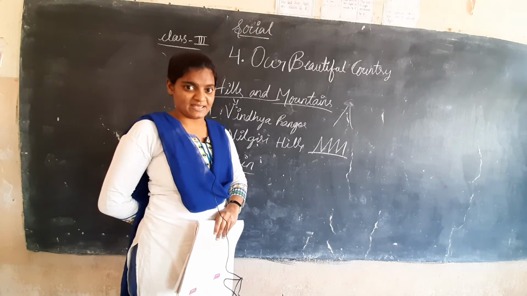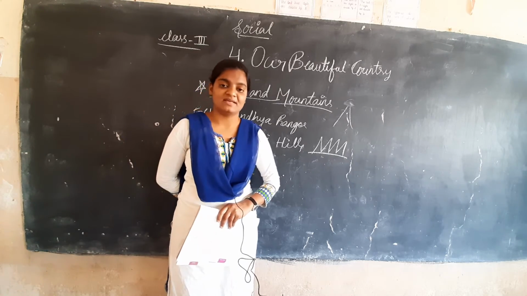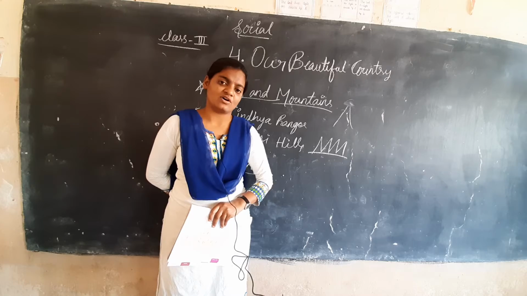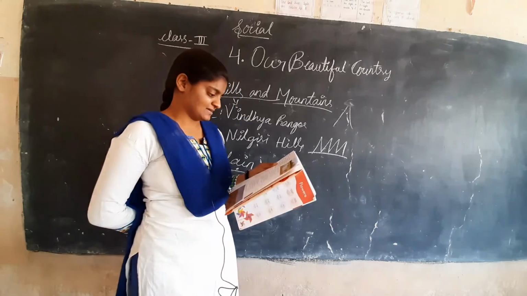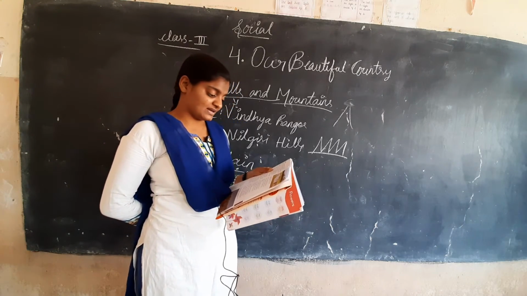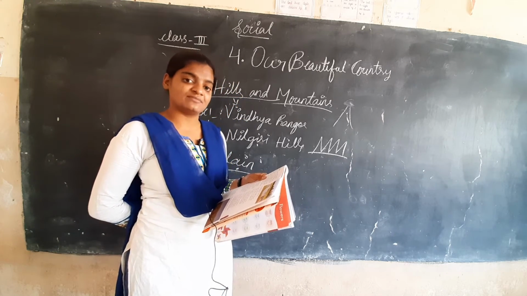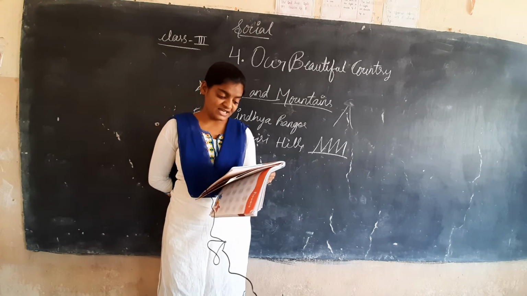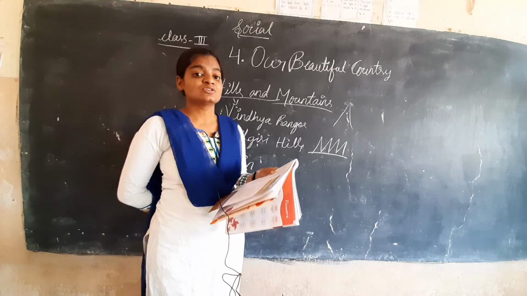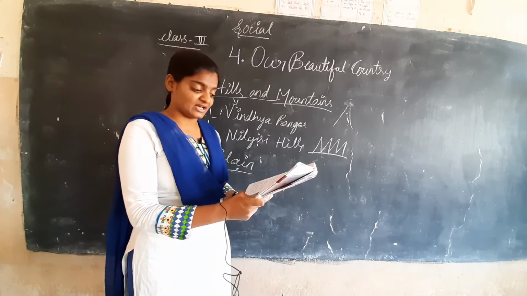But in the plains, we have summer, winter, rainy, all the seasons. There is no stable climatic condition. Rivers such as Ganga and Yamuna flow through these plains. These rivers have made the soil fertile. What are these rivers going to do? They make the soil fertile. As a result, many crops grow here.